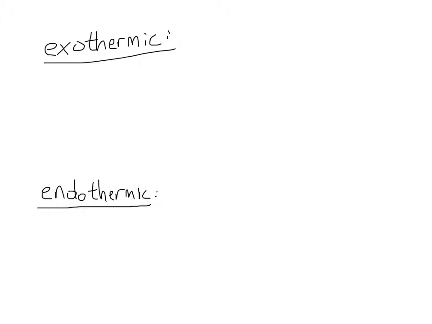So let's define two terms that are very dear to this unit. Exothermic and endothermic. Both refer to either reactions or processes. You're probably familiar with the words and probably think you know what they mean, but it goes a little bit more in depth than just the textbook definition. So when you think of an exothermic reaction, you're probably thinking of one that generates heat. And that's true, it is one that generates heat. But when you think of heat, you're probably thinking of temperature. So exothermic reactions are ones that feel hot. That's not always the case.